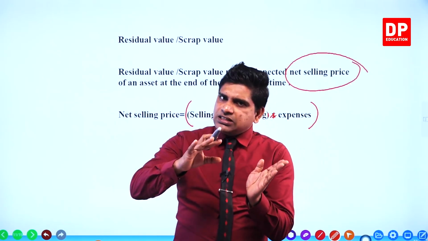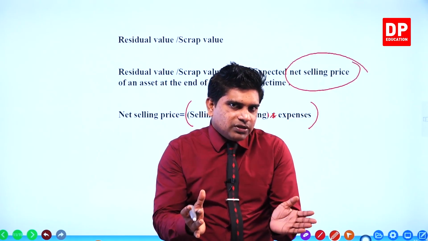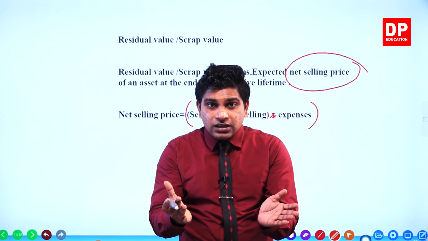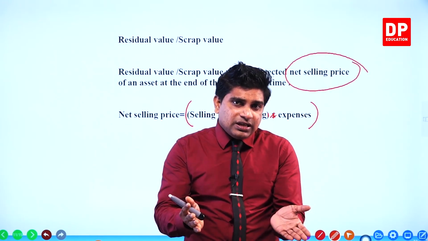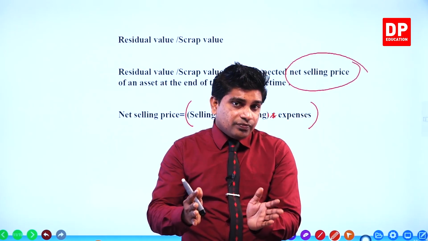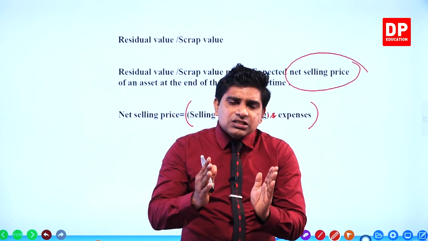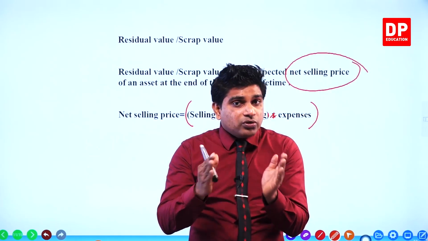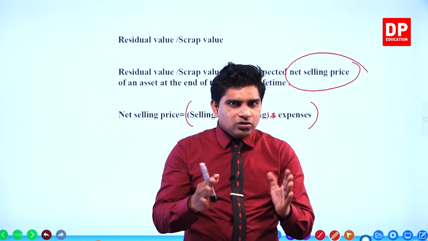Sometimes you can sell a certain product at the end of the lifetime, the remaining parts of the vehicles. Say you think you can sell those parts of the vehicles at the end of the lifetime for 100,000 rupees, right? To sell this for 100,000 rupees, you have to put an advertisement somewhere, in a paper advertisement, right?